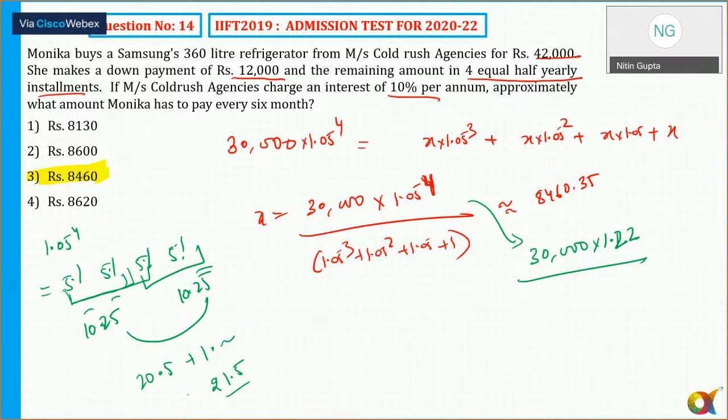हो जाएगा अब, but still I said try to find. Options भी बहुत close हैं ना, 8130, 8460, 8608. थोड़ा बहुत भी approximate करने से there is a chance of getting it.